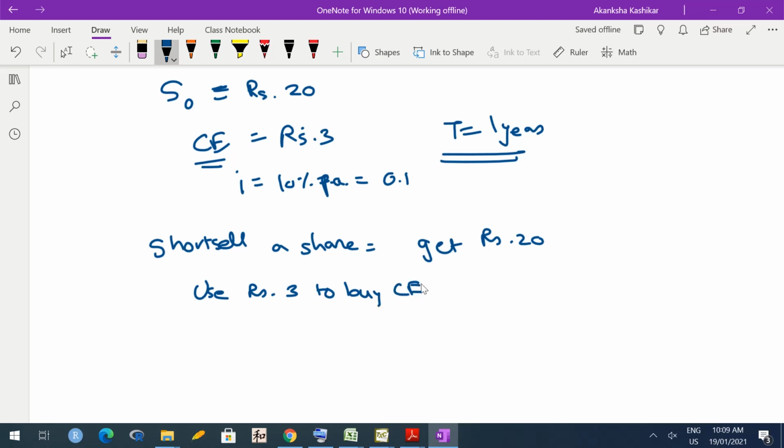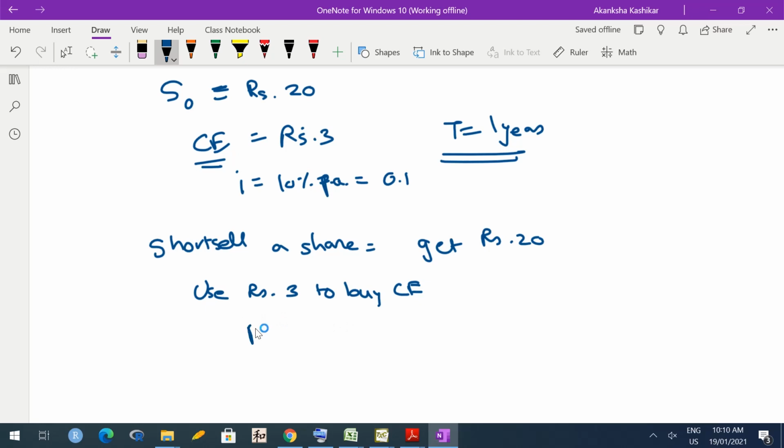Because at the end of 1 year, you need to return the share. So you need to buy back the share. And if you don't invest today in a call option, then the price of the share may go anywhere. So if it's very high, you may have to use your own money to buy the share, which you don't want to do. You're an arbitrageur, so you don't want to use your own money. Okay. So use rupees 3 to buy the call option.